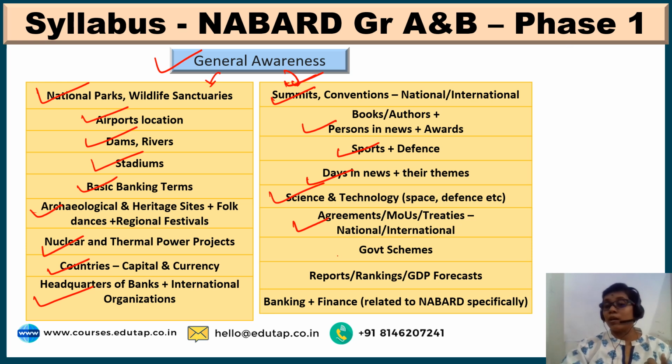All they are important. Government schemes, be it central or state, they might be asked in general awareness. Reports released by various institutions, rankings, what is India's ranking vis-a-vis the world, where India stands, etc. GDP forecast by various organizations, especially of India. And then banking plus finance, which is related to NABARD specifically. These are all important for general awareness subject of phase 1 for NABARD grade A and B as well.